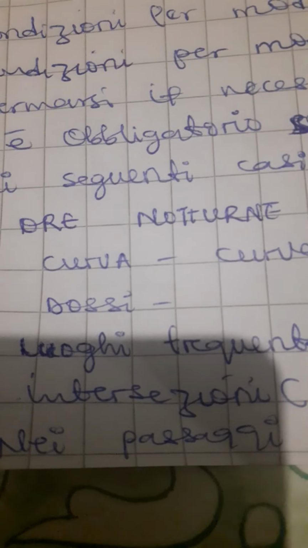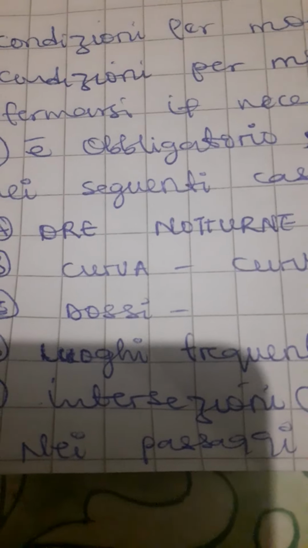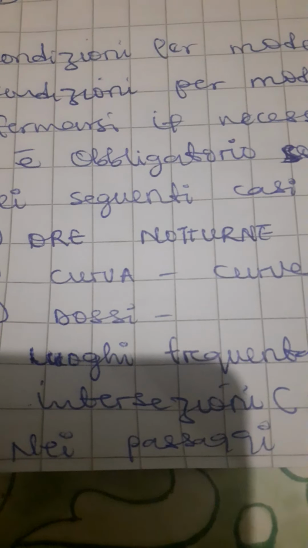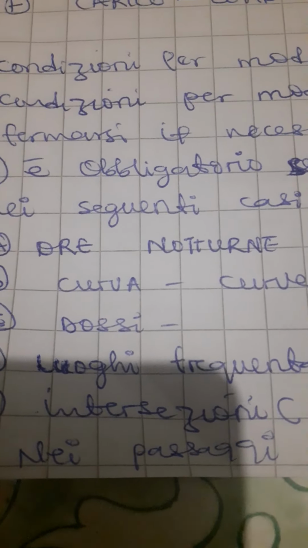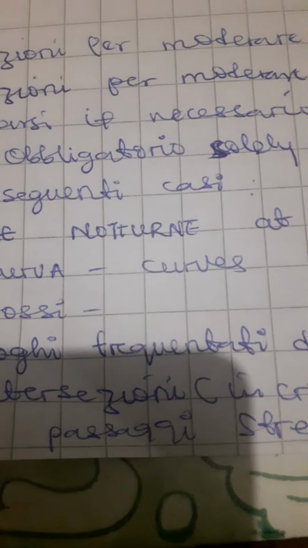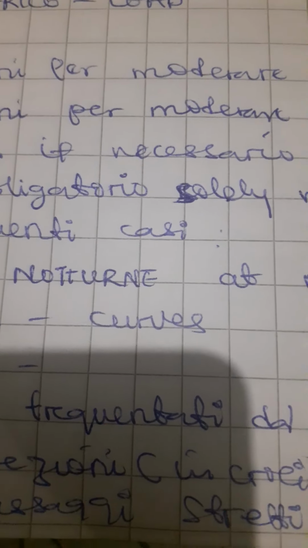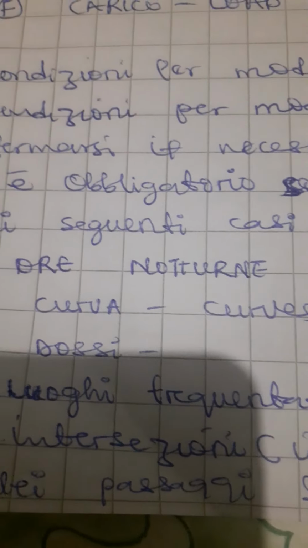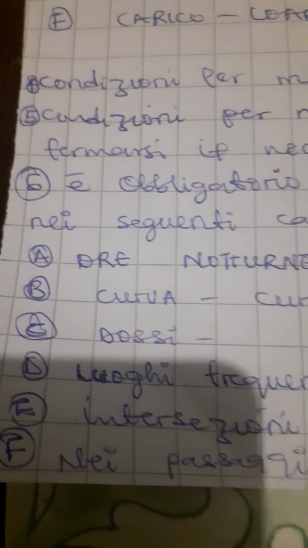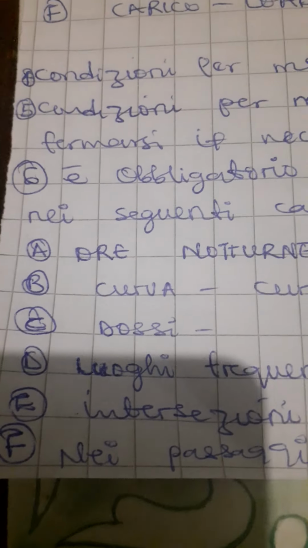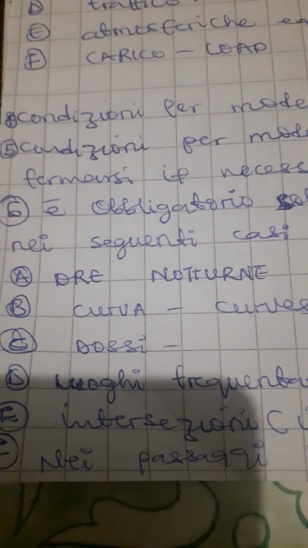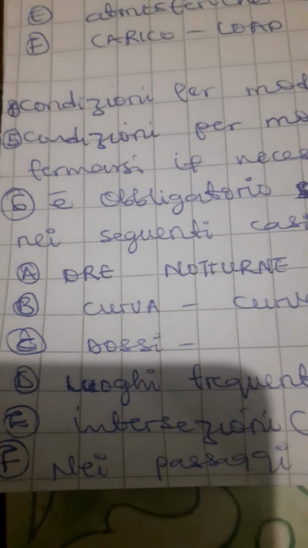Ore notturne, that is at night. Curva is curve. Dossi, you are driving, you notice that you are climbing a hill. Moderate your speed. Then this one, luoghi frequentati da bambini. Bambini is talking about children. Frequentati is talking about frequented. Luoghi is talking about places. If you are close to an intersection, that is a junction, it is also advisable for you to moderate your speed.